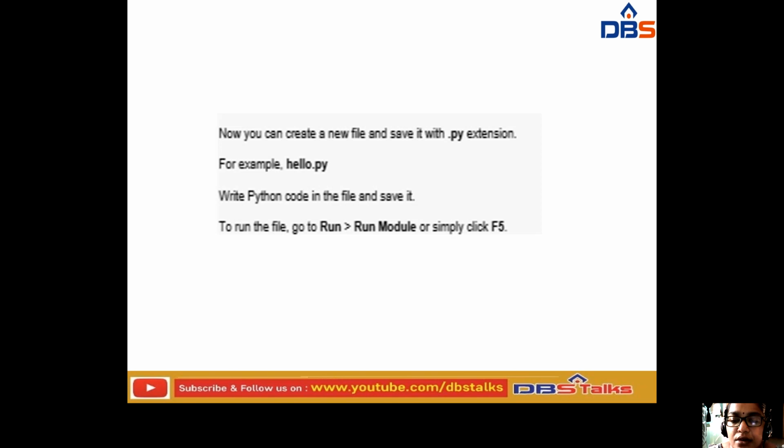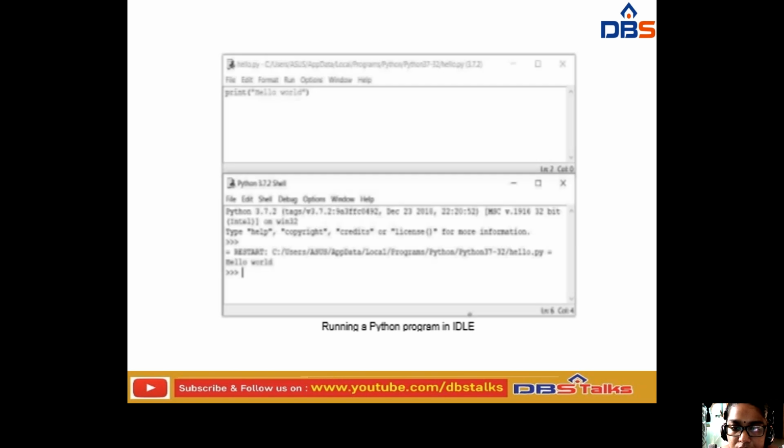And next, if you want to run that particular Python code, simply go to the run module, or simply click F5, and you can run that code. Okay, so this is the outlook of the Python integrated development environment.